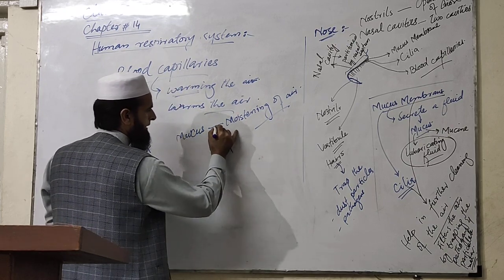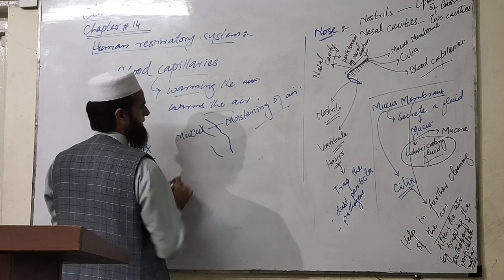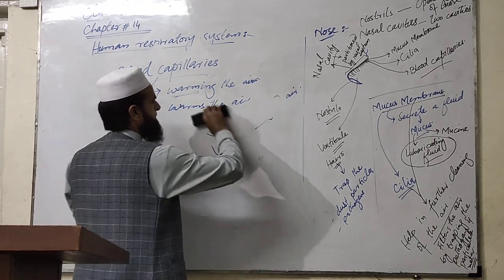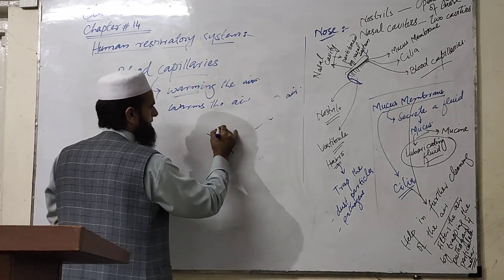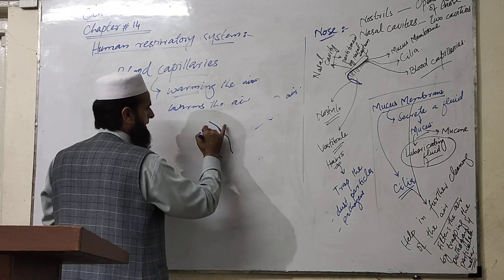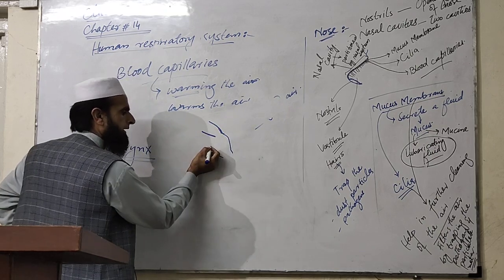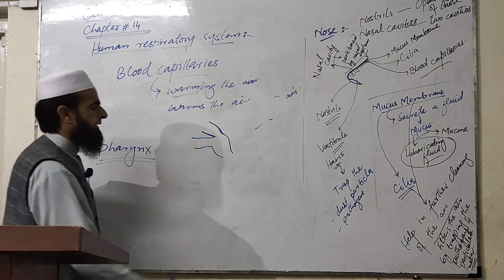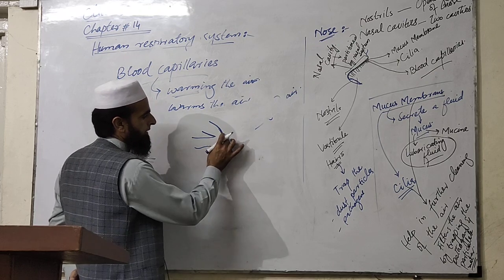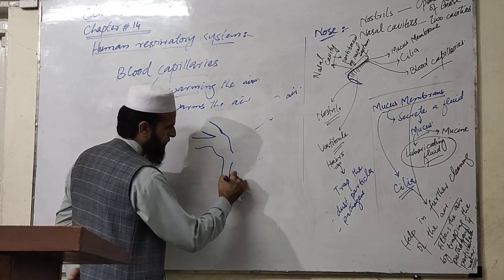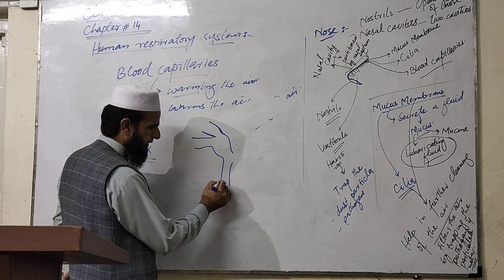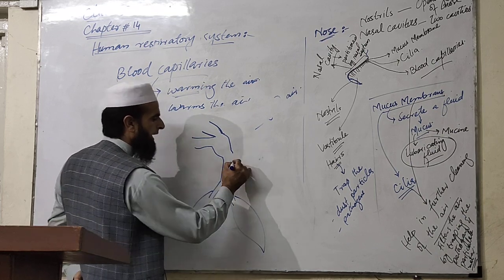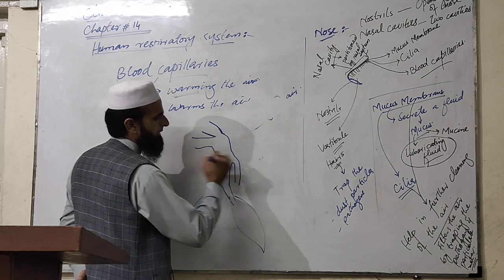This is, for example, the pharynx. On the upper side it is connected with the nasal cavities, with the nares, and on the lower part it is connected with the oral pathway, with the buccal cavity. Similarly, behind the pharynx there are two paths. One is the air passageway that goes towards the lungs, and another is the esophagus.